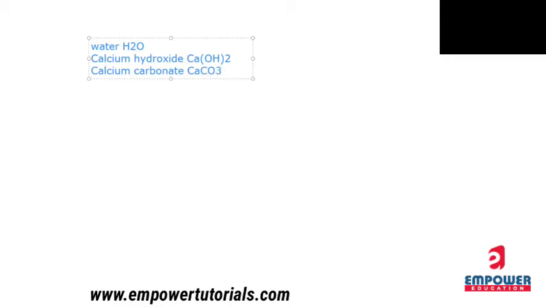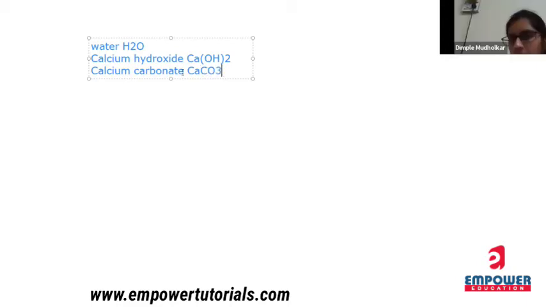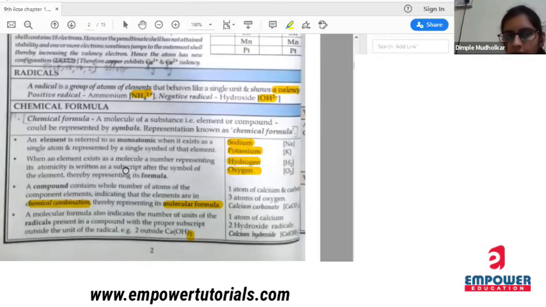So these are my chemical formulas. What does the chemical formula represent? It represents the group of molecules.